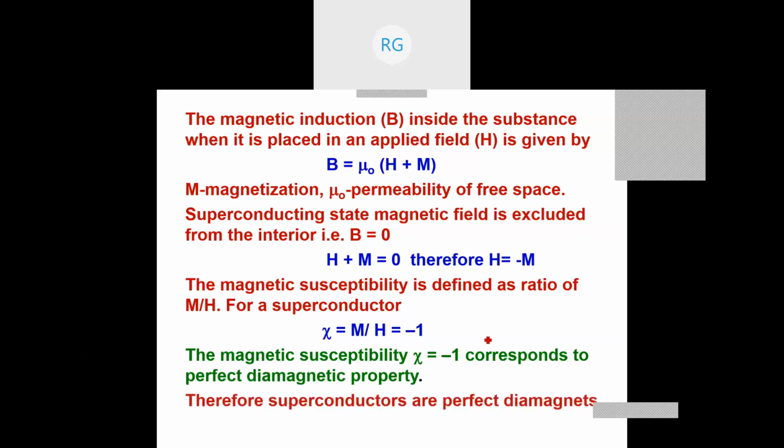So superconductors are perfect diamagnets. I stop here, and in the next class we continue with Meissner's effect to show that B equal to 0 inside a superconductor and zero resistivity for a superconductor are two independent properties.